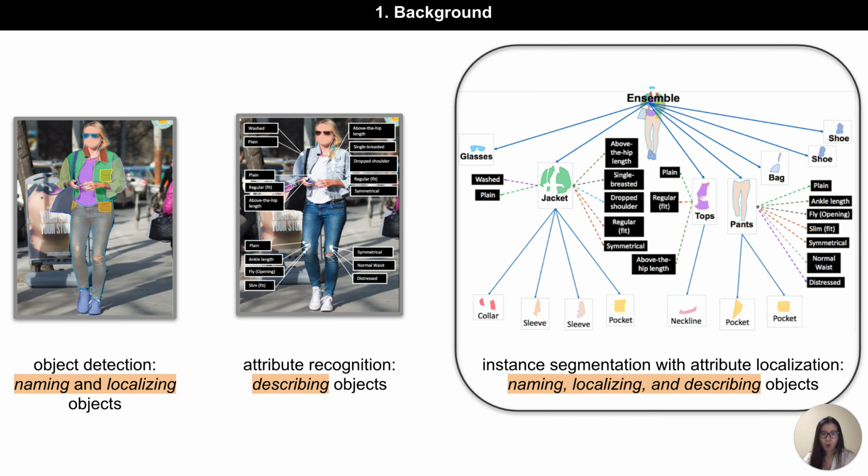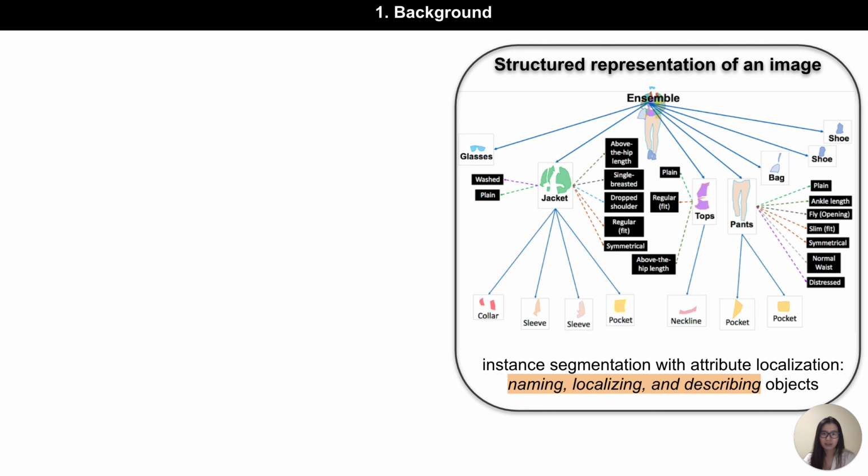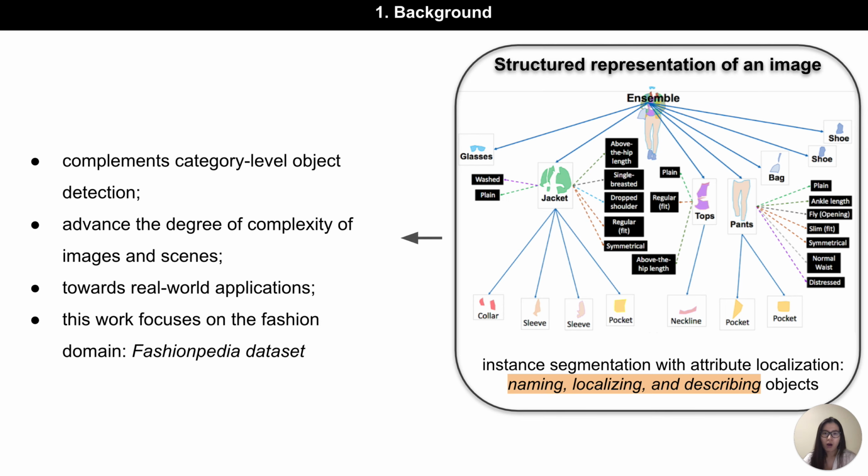In this work, we propose a new task, instance segmentation with attributes localization, which unifies object detection and fine-grained attributes recognition. This task offers a structured representation of an image. Automatic recognition of a rich set of attributes for each segmented object instance complements the category-level object detection and therefore advances the degree of complexity of images and scenes, which is an important step towards real-world application.